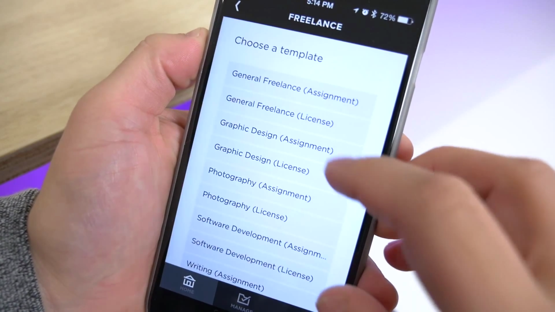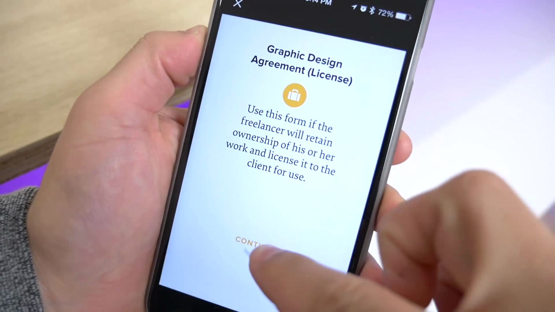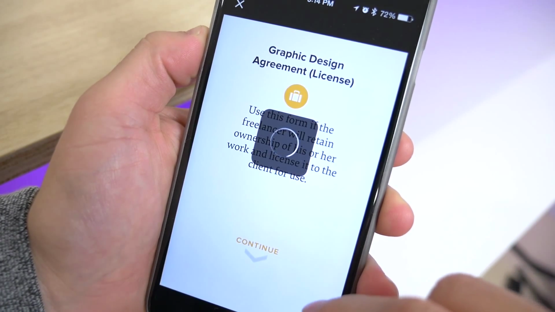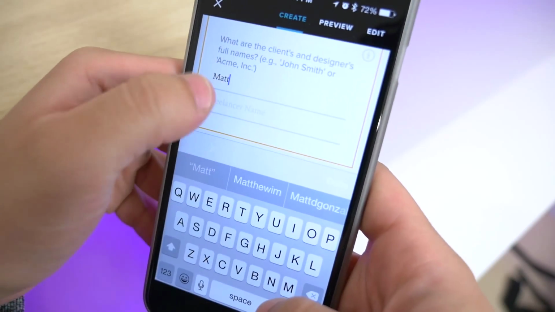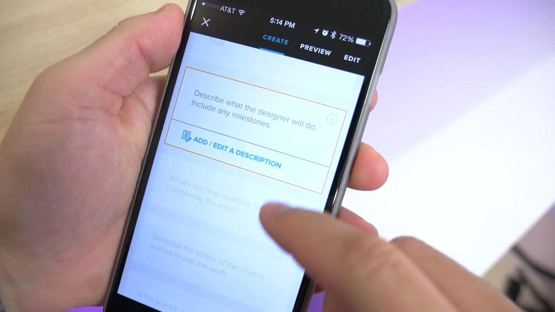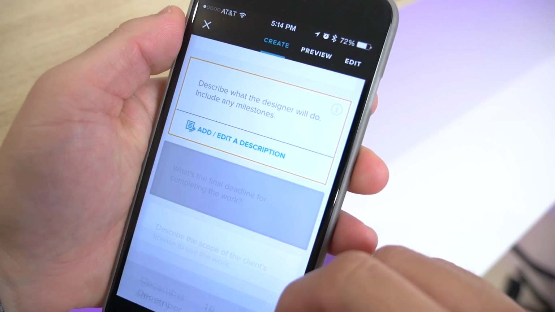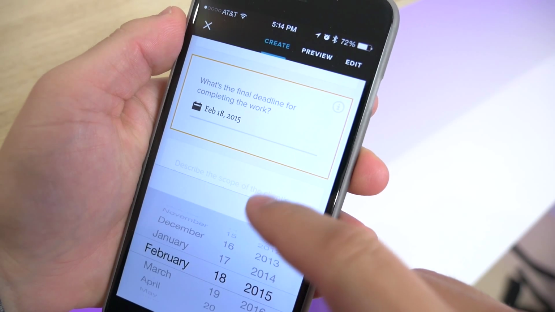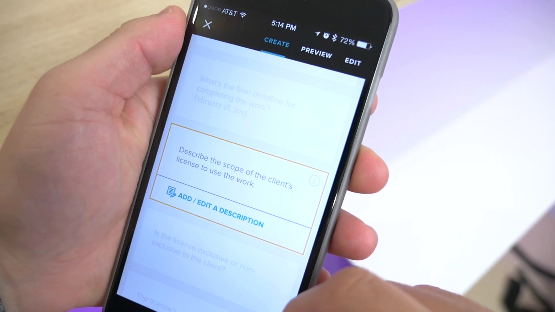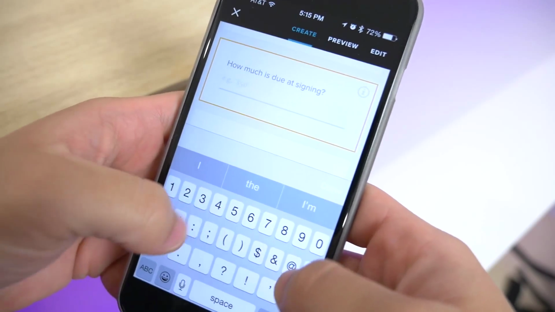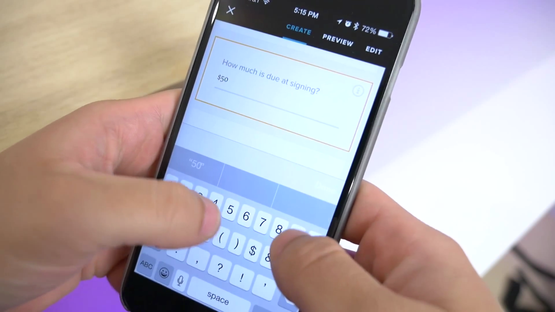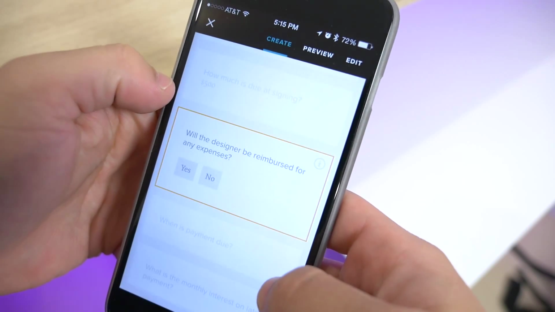Well, I'll go into the freelance section, then I'll go into graphic design license, and then from there you can go ahead and continue and make your agreement. So you fill out the names, you fill out what the task is that you're doing, then you go ahead and create the dates, and you describe what is going to happen with this license. Then you put the price, then you put the dates for when that money is going to be due. Then you put cancellation fees if the person that you're freelancing for just decides I don't want to do this anymore. You should still get paid for that, so you can put that in here as well.